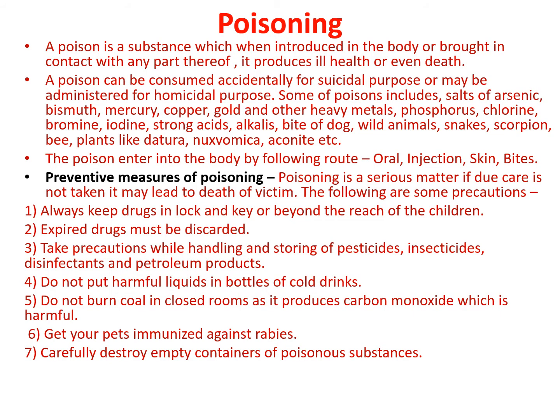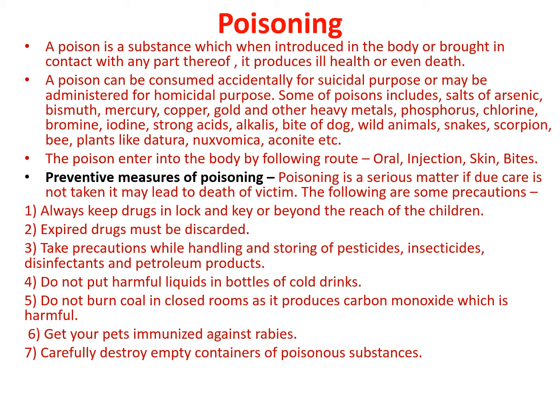Next is poisoning. A poison is a substance which, when introduced in the body or brought in contact with any part thereof, produces ill health or even death. Poison can be consumed accidentally, for suicidal purpose, or may be administered for homicidal purpose.